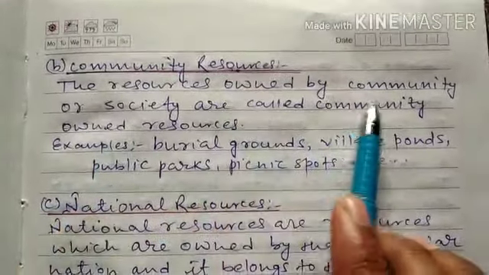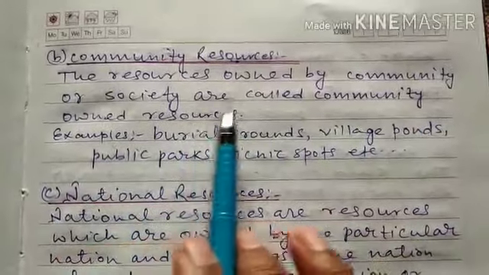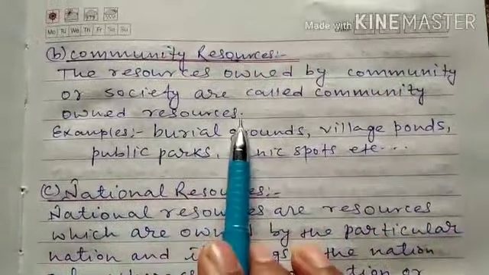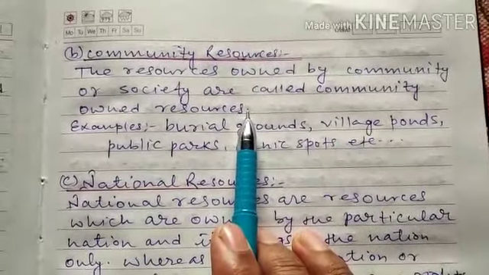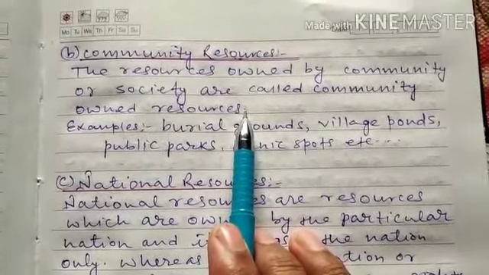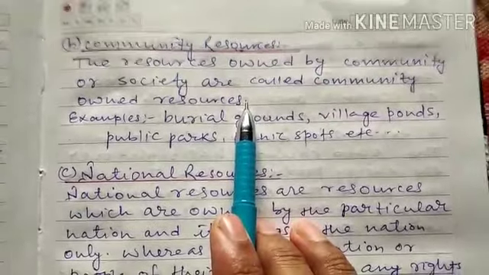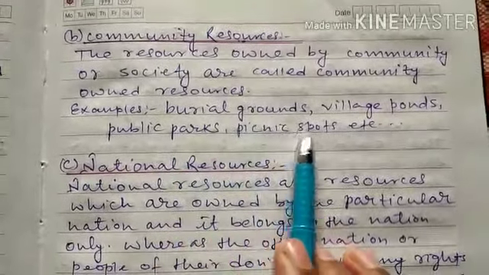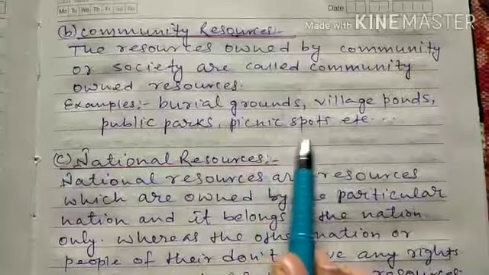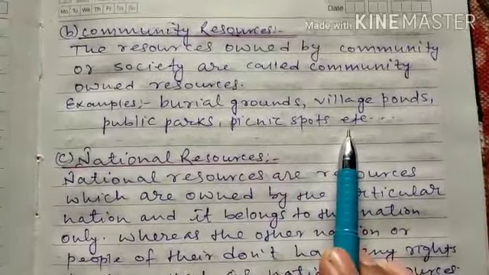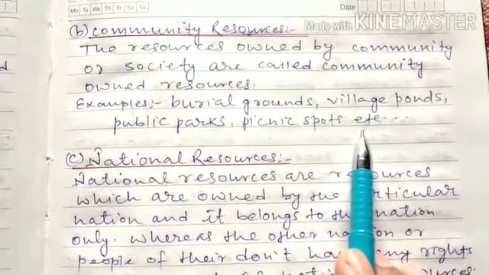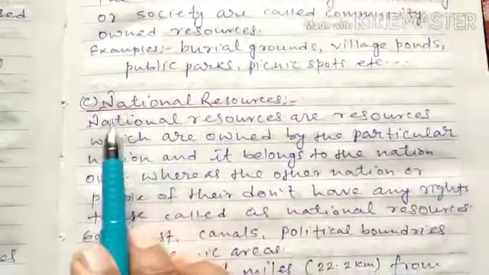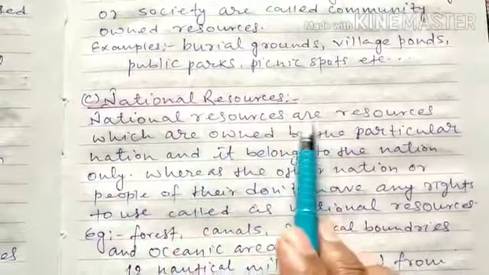Now, community resource. The resources owned by a community or society are called community owned resources. In this resource, no single person has the authority to use it. The entire community or society has authority to use this resource, like burial grounds, village ponds, public parks, picnic spots. These are a few examples of community resource, because it is used by the whole community, not by a single person.